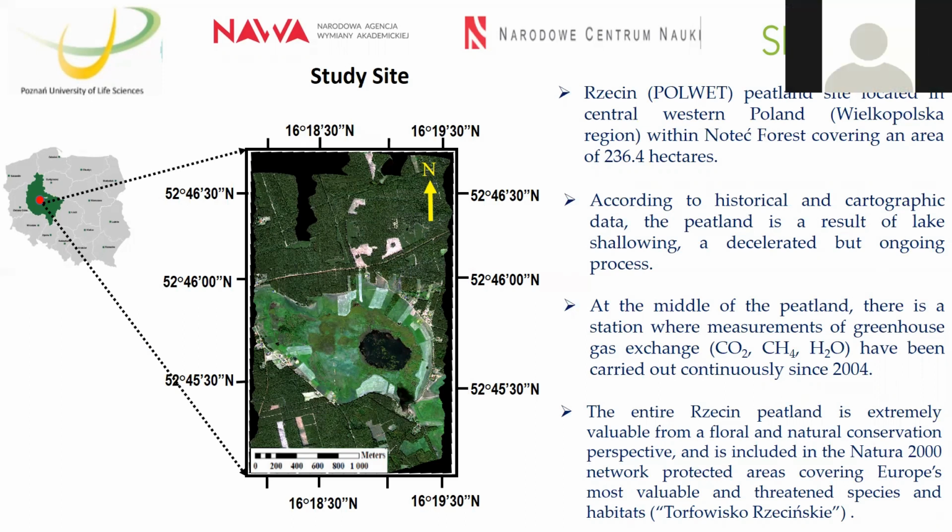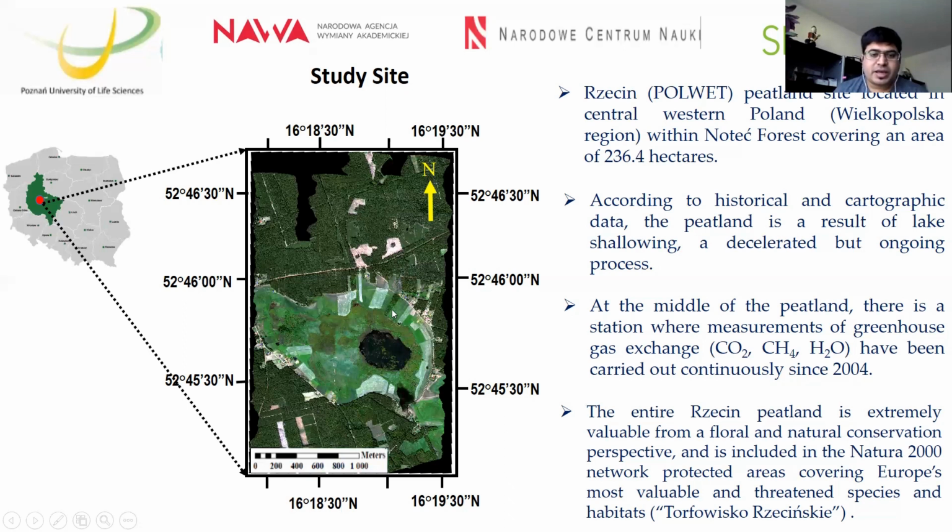From the historical and cartographic data set that you can see in the map, in the center there is a lake. The historical and cartographic data show that the lake is a result of shallowing, and this oval shaped area is mostly the peatland area.